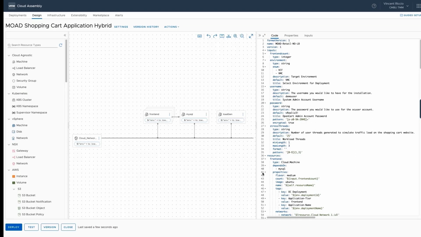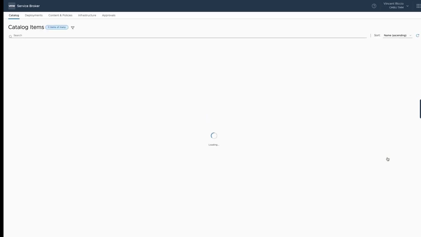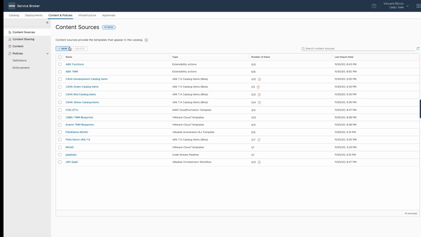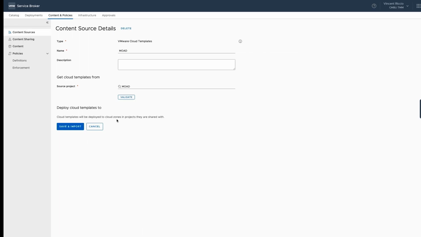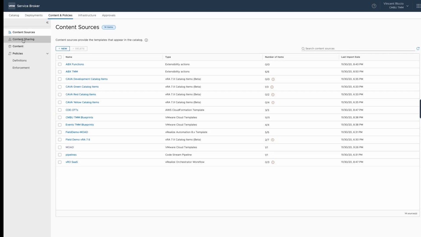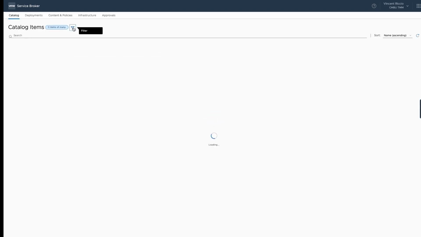The next thing I'll need to do in order to make this available is go into service broker and configure this. So let me go down to service broker. What you'll see is all our items here inside of the service broker, but I want to make sure that the latest version of the item is here. So I'm going to go into content policies, go down to MOAD right here, because this is where our blueprints, our cloud templates, are associated with this particular content source. And then essentially it should now show up in the catalog, that version 6.